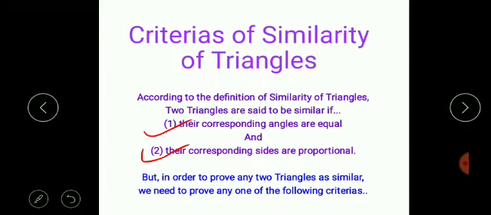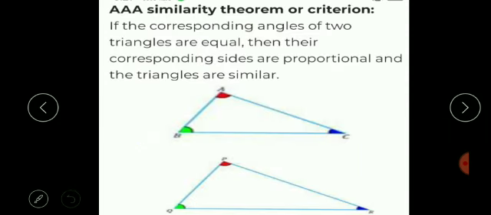But if we want to prove the similarity of triangles, what will be the criteria for proving? As we have seen in class 9, we studied the congruence of triangles, and there were so many criteria to prove congruence. In the same way, we have some criteria which we have to follow to prove the similarity of triangles. Let's continue. The first criteria is called the AAA criteria, meaning the angle similarity theorem.